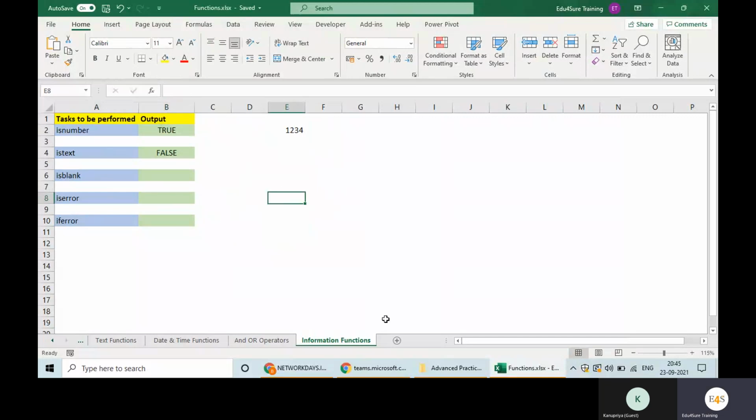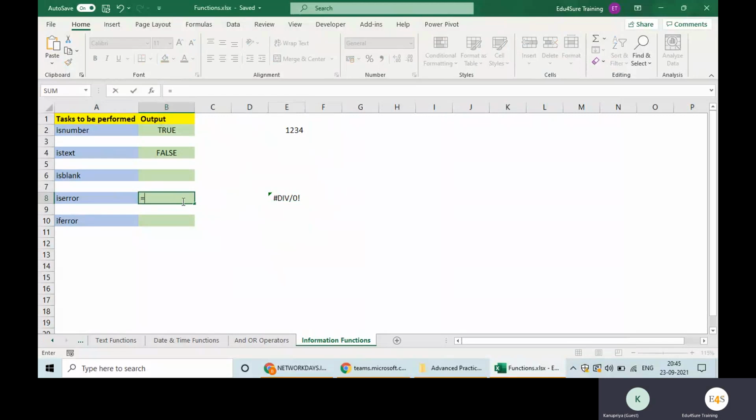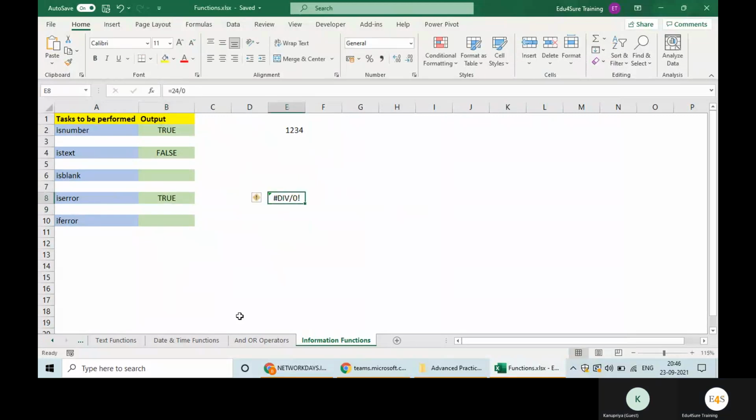If I am dividing some value by 0, will I get any answer? No. If I want to test whether this cell has an error or not, what will you do? You will write equal to ISERROR of this cell.